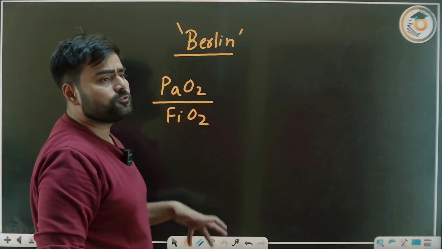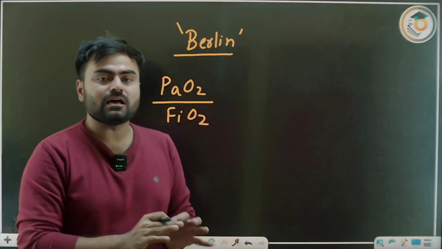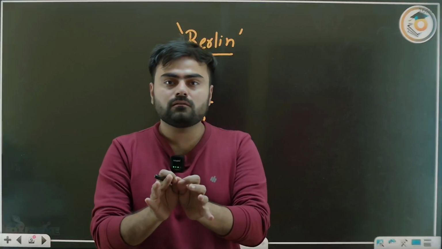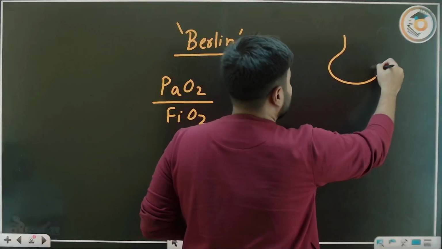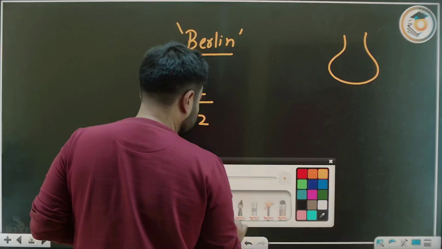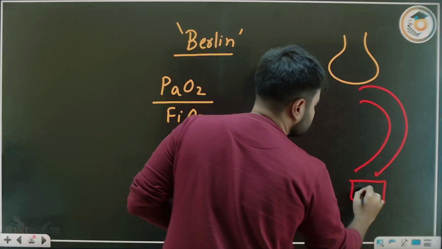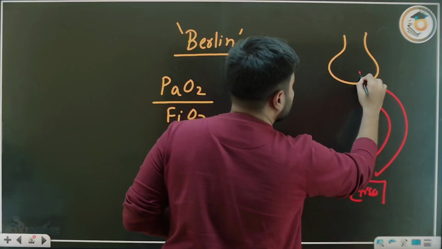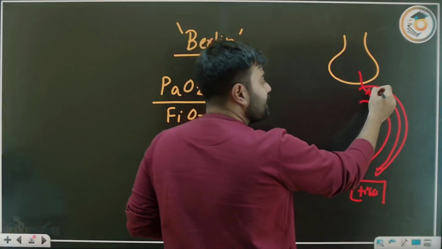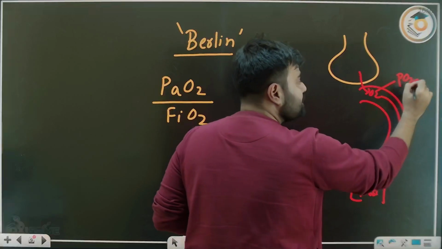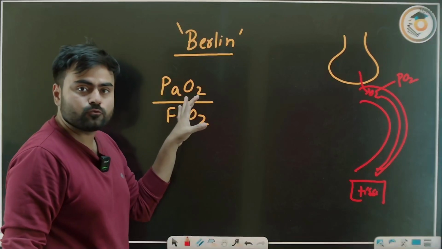I am sure many of you do not know what PaO2 and FiO2 are. PaO2 means the partial pressure of oxygen in the artery. So this is my alveoli, and from there the blood vessel takes the oxygen to the tissue. Diffusion is happening here, and oxygen is going to the tissue. So there is a partial pressure of oxygen, and that is known as PaO2.